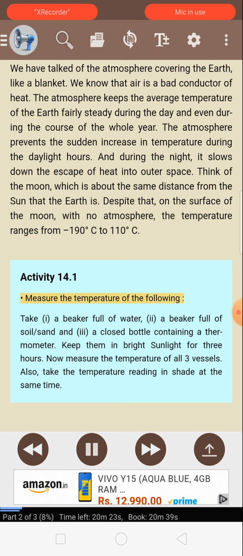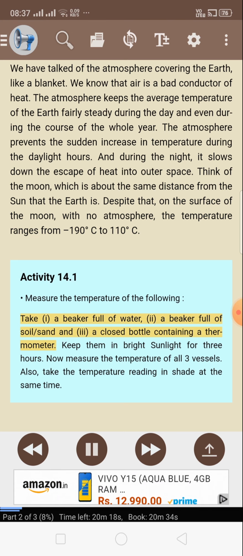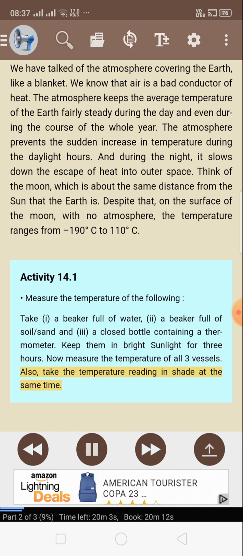Activity 14.1. Measure the temperature of the following. Take one, a beaker full of water, two, a beaker full of soil or sand, and three, a closed bottle containing a thermometer. Keep them in bright sunlight for 3 hours. Now measure the temperature of all three vessels. Also, take the temperature reading in shade at the same time.